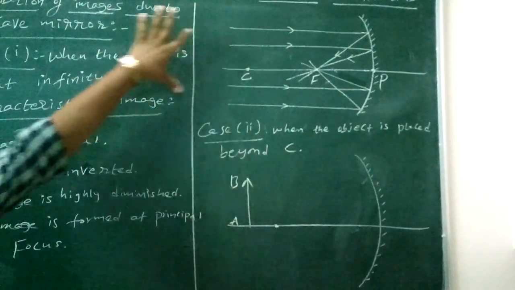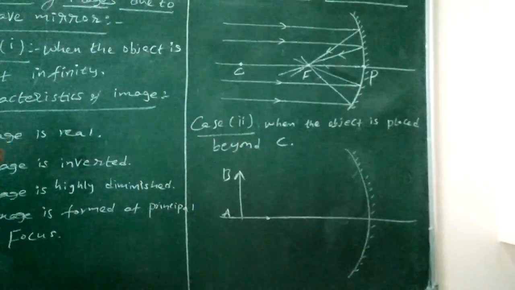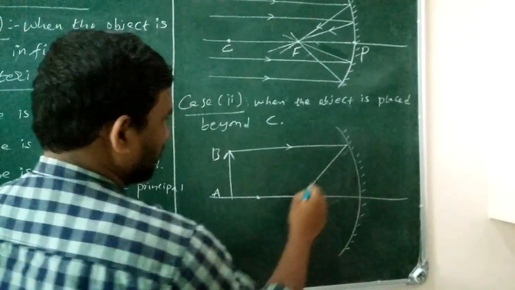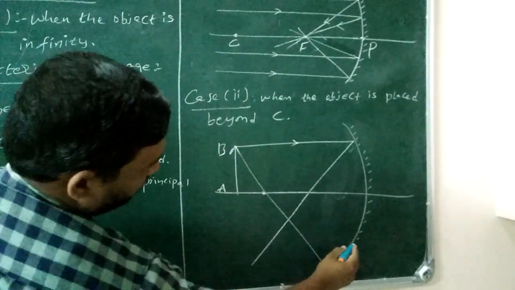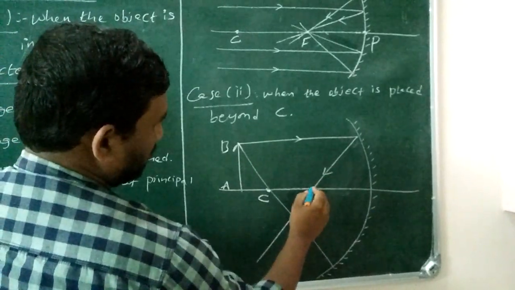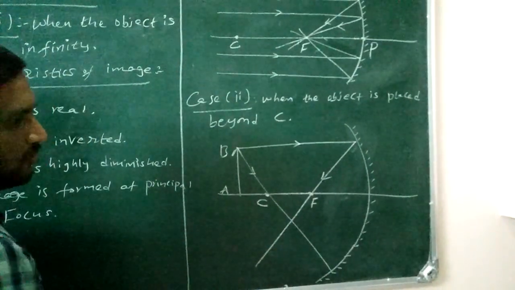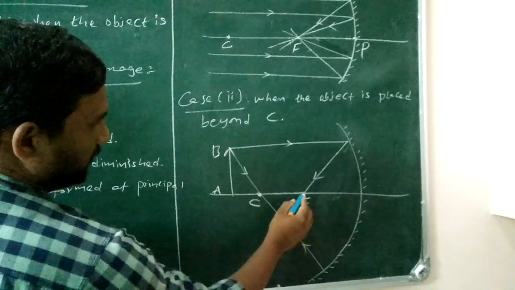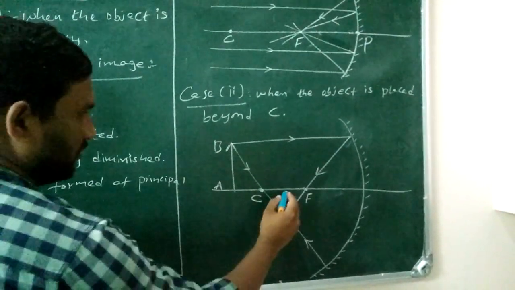In the first case the object is at infinity. In the second case we have placed the object beyond the center of curvature. Now the light rays are going to be incident on the concave surface and will reflect. Another light ray passes through the center of curvature, hits the concave surface again and reflects back. This reflected ray meets at the principal focus. Where the two reflected light rays intersect, the image is formed.